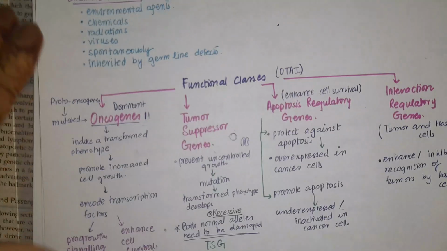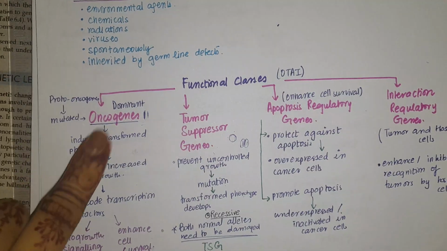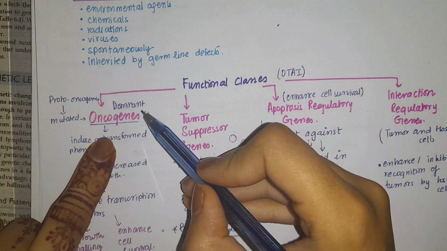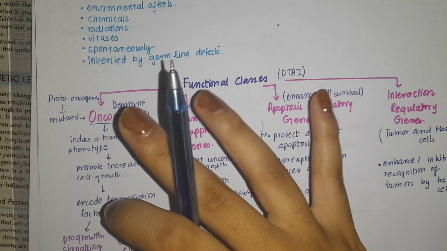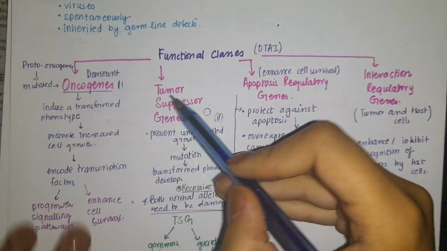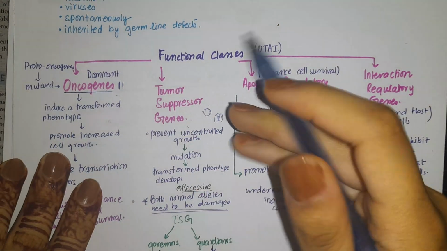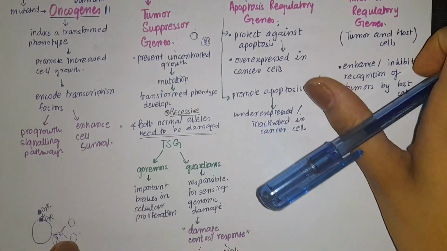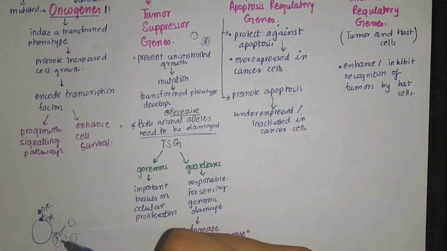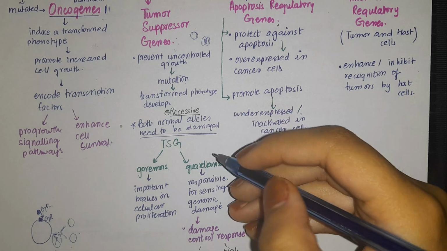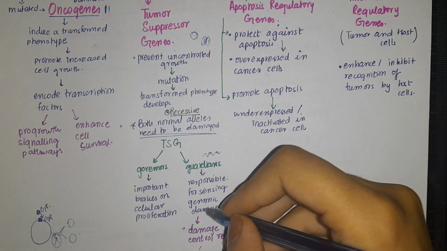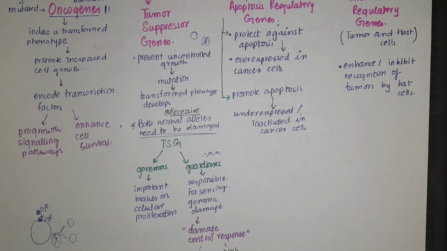So up till now we have done oncogenes, which are the mutated form of proto-oncogenes, and their mutation is dominant, and any type of mutation will produce uncontrolled growth. Whereas tumor suppressor genes are supposed to suppress this uncontrolled growth. They are of two types, governors and guardians. Governors stop the proliferation, whereas guardians sense any aberrations in the genome and induce the damage control response.